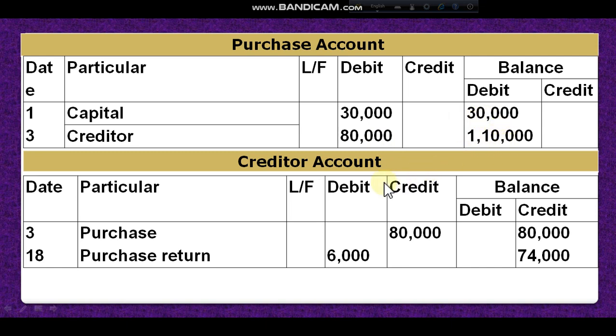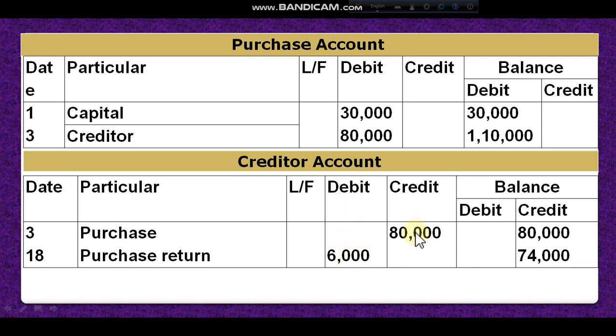Dear student, now creditor account. Creditor account, look at day 3 we have creditor account, and creditor account is on the credit side and the opposite account is purchase. So if it is credit side, I have to record it on the credit side, and the opposite account name is purchase. Then creditor account again on day 18, and it is purchase return as the opposite account, and that time creditor is on the debit side. So I have to record the debit side.